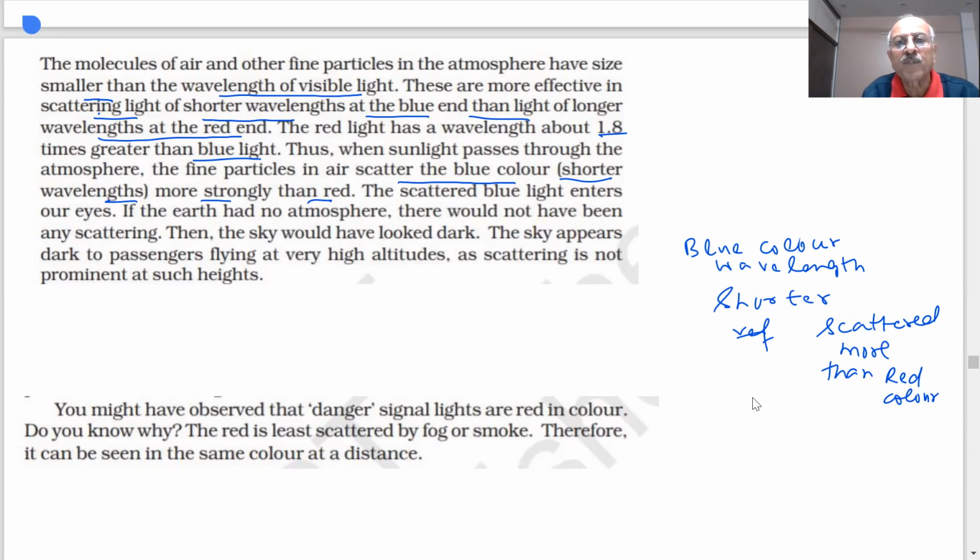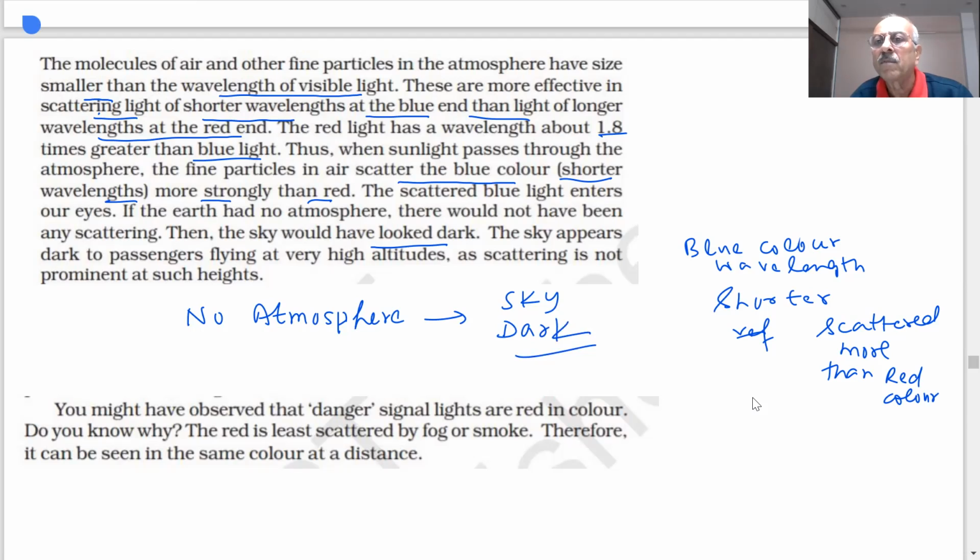If Earth had no atmosphere, there would not have been any scattering. The sky would have looked dark. If no atmosphere, then what will be the color of the sky? Dark. You'll see only black. Astronauts, once they go to a place where there is no atmosphere, where there are no particles, the sky will appear dark, like black. So the sky appears dark to passengers flying at height, as scattering is not prominent at such heights.